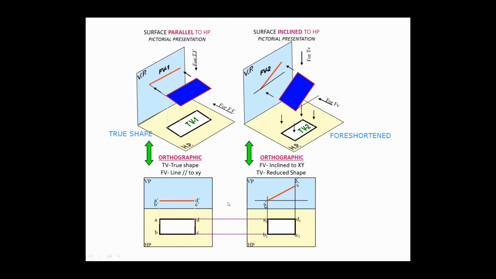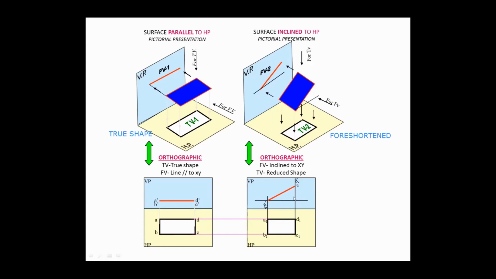If you shift the front view and give some inclination to it, that means that the surface of the lamina is inclined. When the surface is inclined, I'll get the apparent shape. Using the true shape, I am going to draw the apparent shape of the object. Are you able to get it?